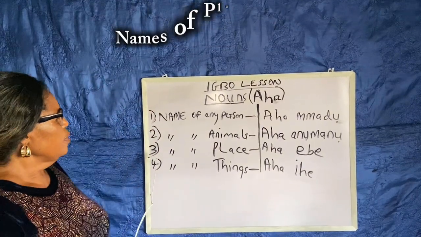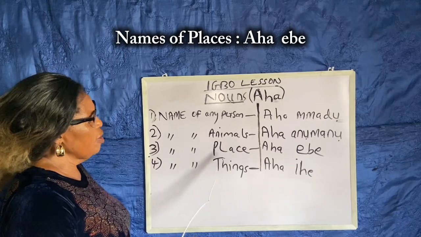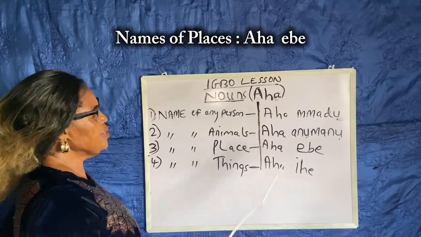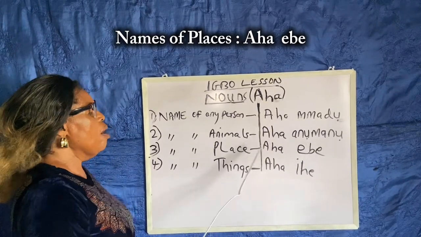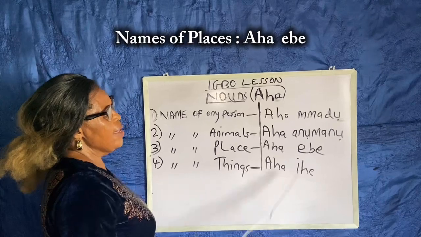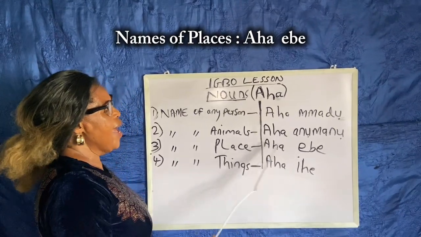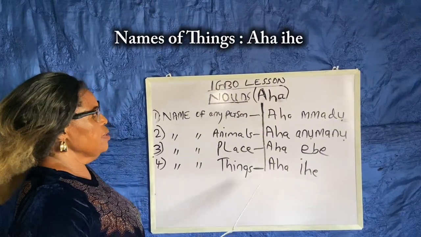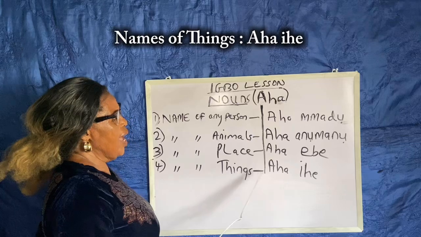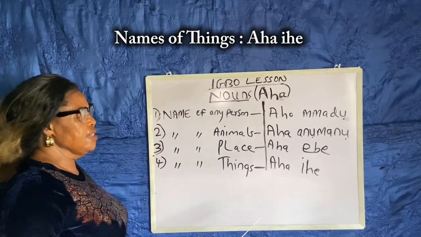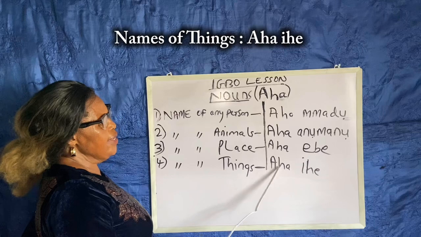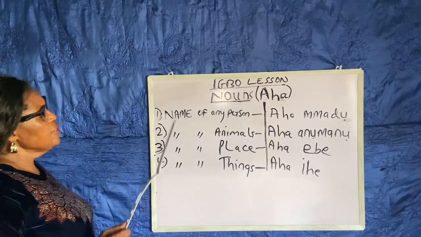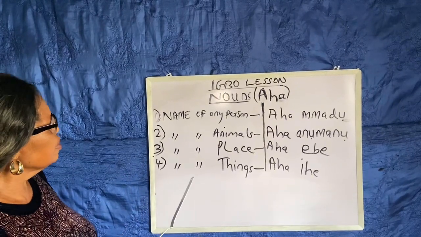Then we have names of place or places. Aha ebe. That's how they call it in Igbo. Then we have names of things. Aha ihe. That's names we call things. So these are types of nouns.